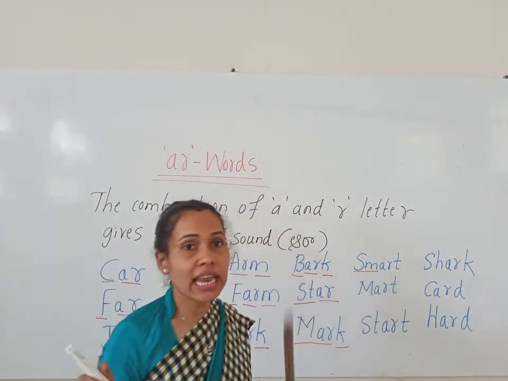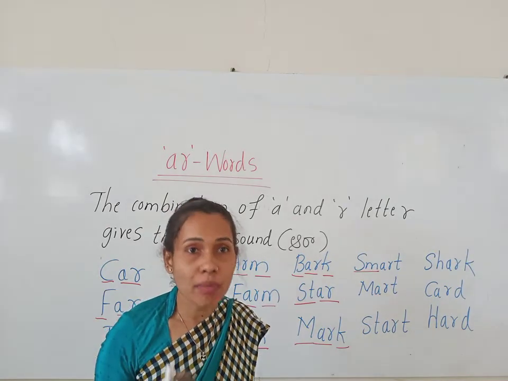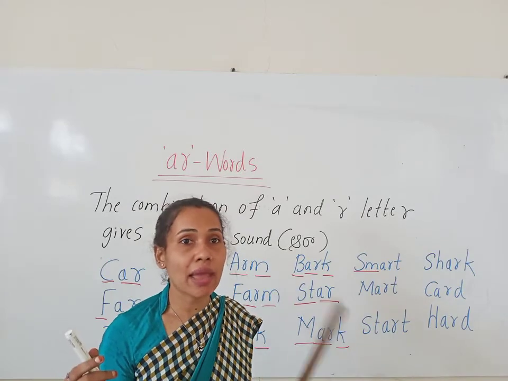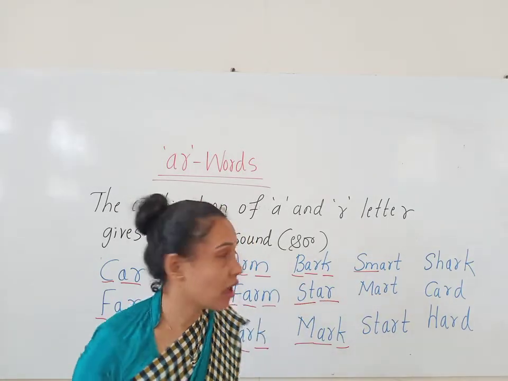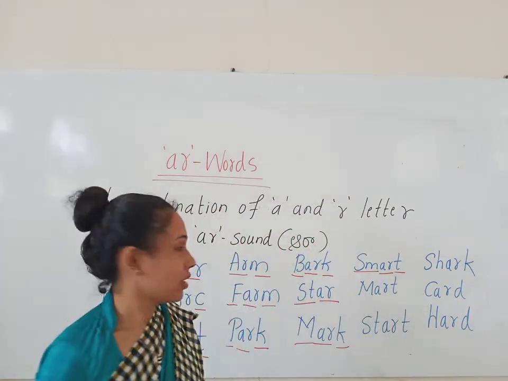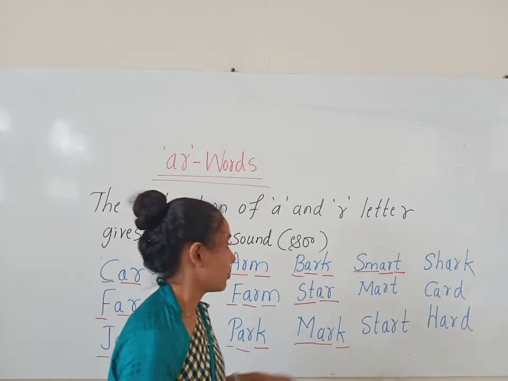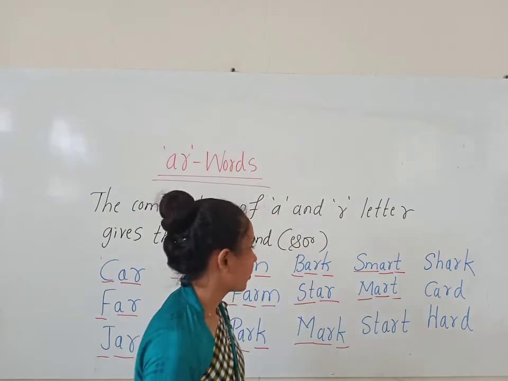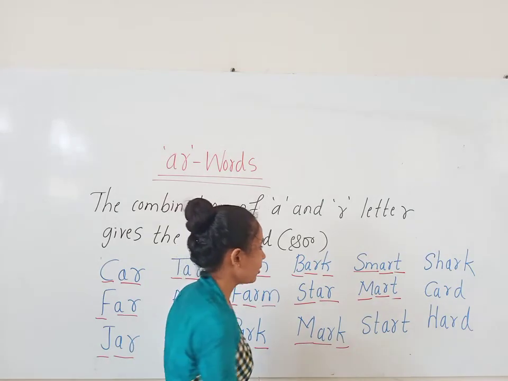When S and M blended together, it gives the sound of sma. Sma, art, smart. So how do we read the word? Smart. Ma-art, mart. Now look at the next word, children.